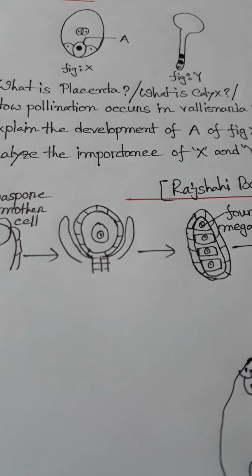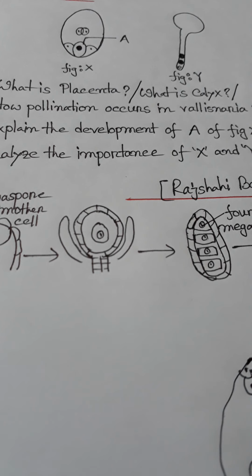Matured পুং পুষ্পগুলোর বৃন্ত থেকে এসে তারা পানিতে ভাসতে ভাসতে স্ত্রী পুষ্পের সাথে এসে মিলিত হয়, and they accomplish pollination. So this is the answer of how pollination occurs in Vallisneria.